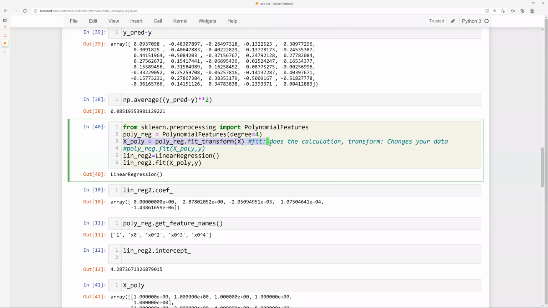I did a fit here also. Okay, that is why we are not changing almost anything. The reason for that is that this x was a 2-dimensional matrix with obviously 1 column, but in this case we again have a 2-dimensional matrix called x poly. But how many columns do we have now? We have 5 columns. Okay, and I run this and I get these coefficients.